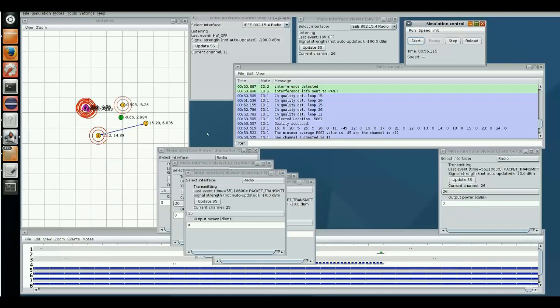Similarly, we carry out the Wi-Fi prioritized scanning mechanism. The process of creating the interference is the same. Here we introduce interference on channels 15, 20, 25 and 26. As explained before, we scan the non-Wi-Fi interfered channels in this mechanism. We can see in the results, the PAN scans 15, 20, 25, 26 and finds them with high RSSI values and eventually switches the network to channel 11, which has an RSSI value of minus 45 dB. This was Wi-Fi prioritized scanning.